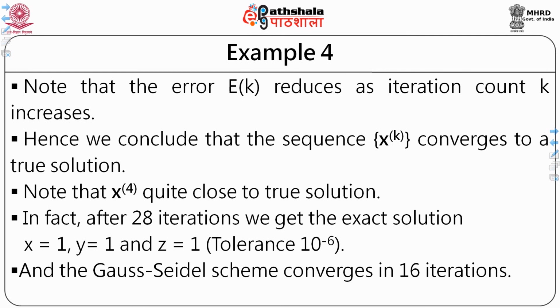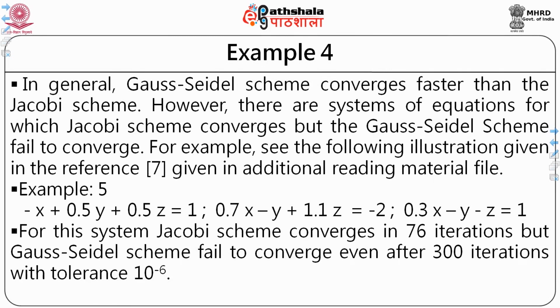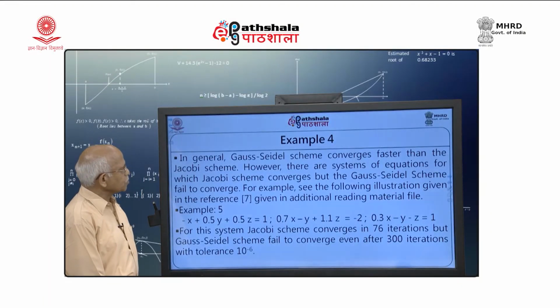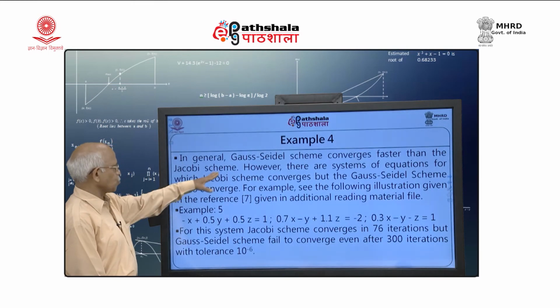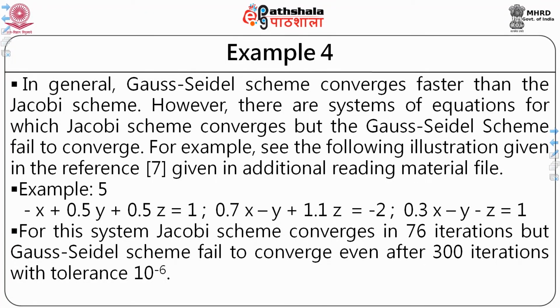So, we get here convergence in 16 iterations for Gauss-Seidel. In general, the Gauss-Seidel scheme converges faster than the Jacobi scheme. However, there are systems of equations for which the Jacobi scheme converges, but the Gauss-Seidel scheme fails to converge.